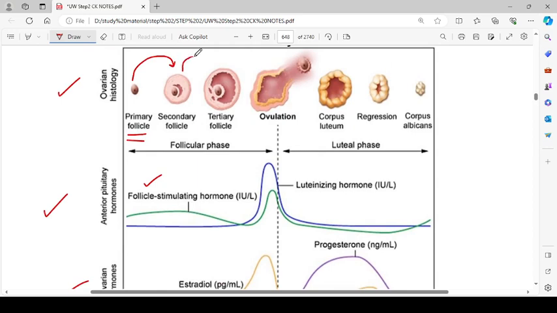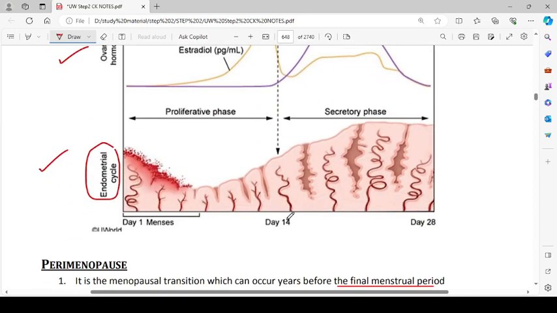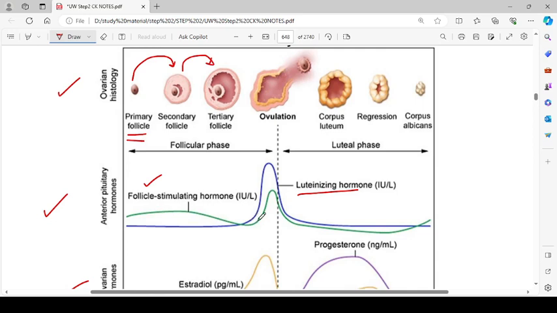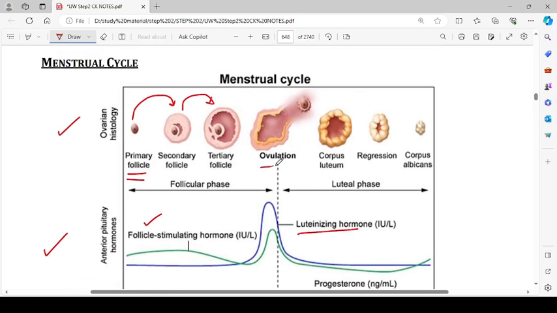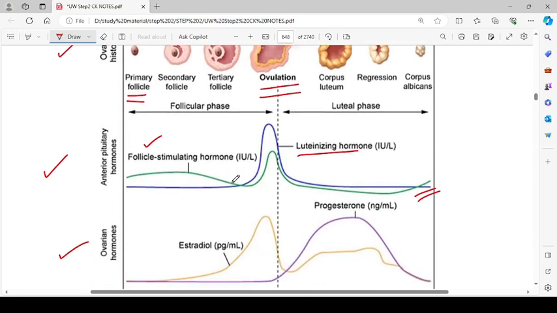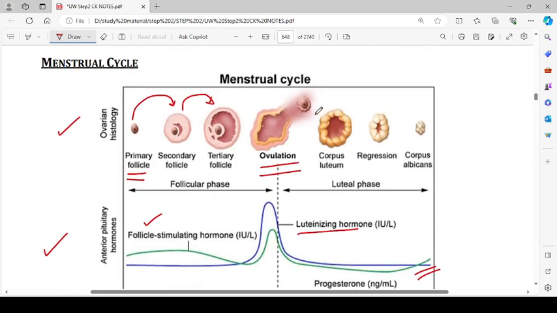Secondary follicles become tertiary follicles, and due to the luteinizing hormone surge that happens on almost day 14, and FSH also increases, there is a process that we call ovulation. After ovulation, FSH and LH levels reduce, and then the ovum is sent into the fallopian tubes.